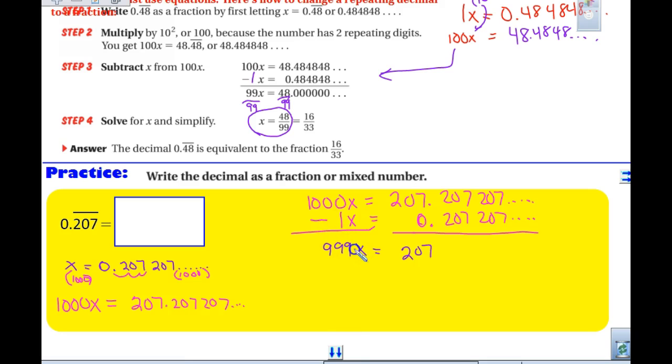Now, I have 999 times x. What do I have to do to simplify? To get x by itself, because remember, I want to find 1x, I am dividing both sides by 999.